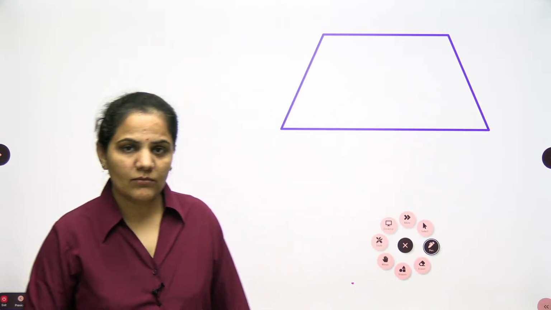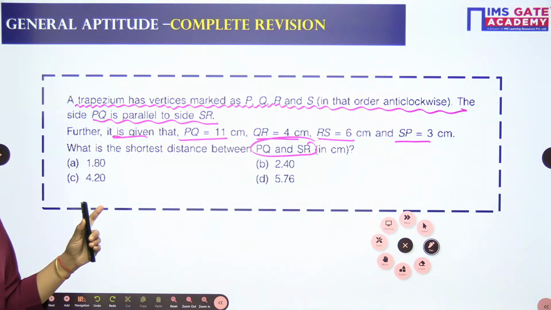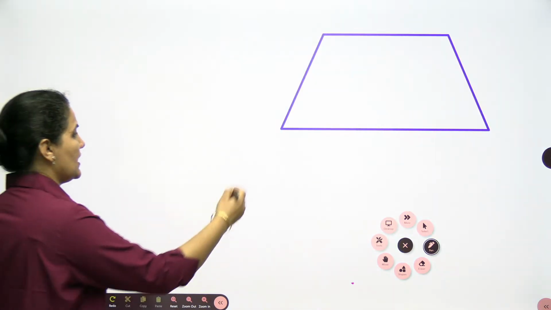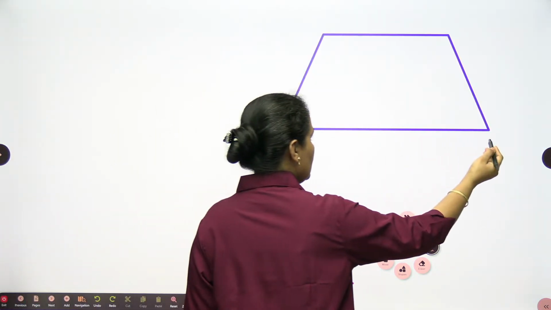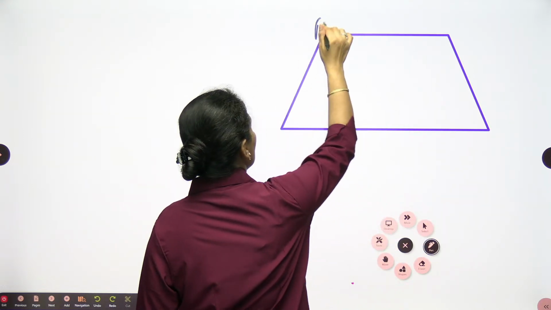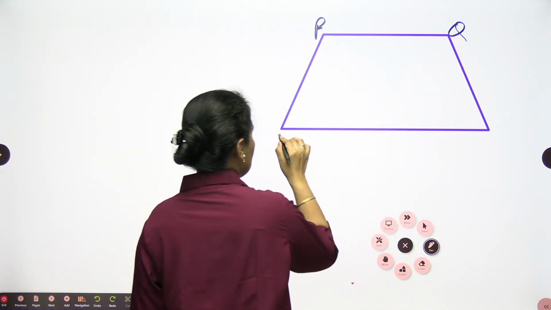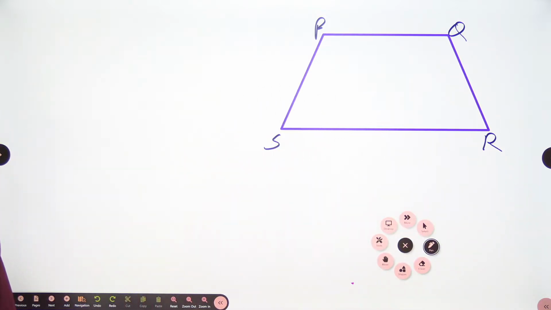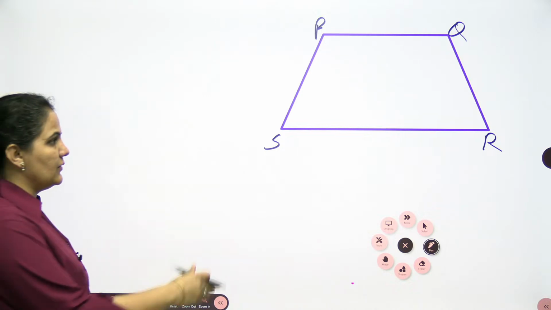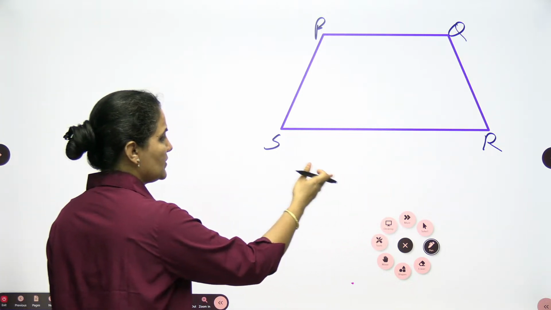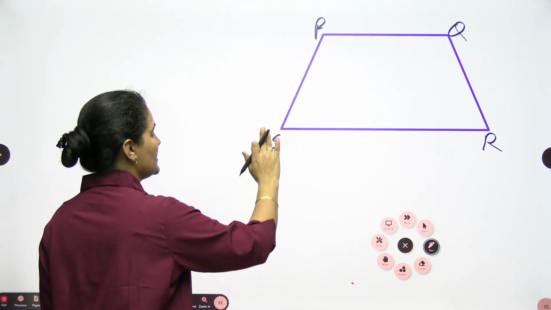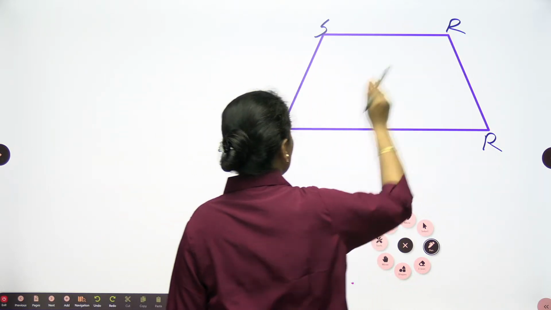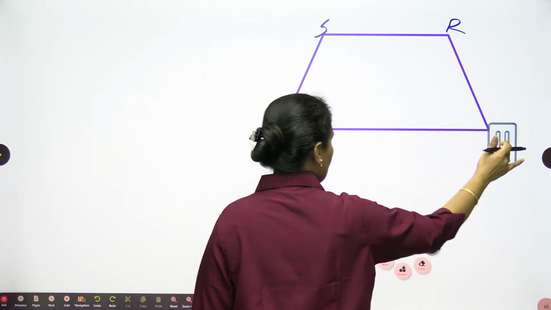The trapezium has P, Q, R and S. PQ is parallel to SR. Let's make this PQ, and let's make this SR. So PQ is parallel to SR. If you want to take this as PQ, you can, there is no difference. It's not mentioned which is which, so we can take anything as PQ and SR.